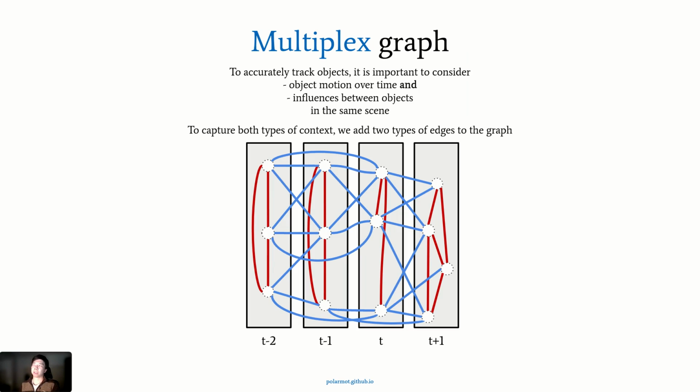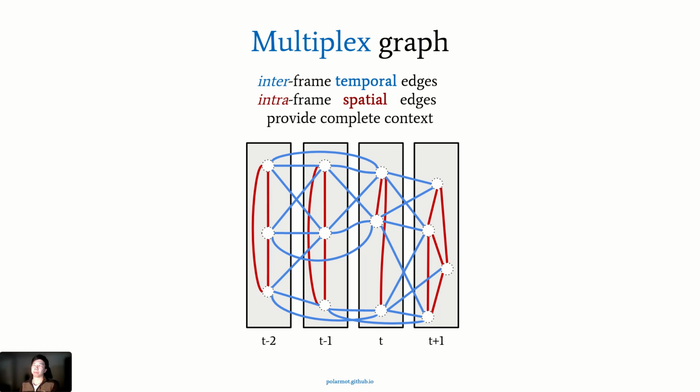To accurately capture the full context of a tracking sequence, we define two types of edges. One to represent object motion over time, and second to define influences between objects in the same frame. As such, we identify intraframe temporal edges in blue and interframe spatial edges in red in our input graph.